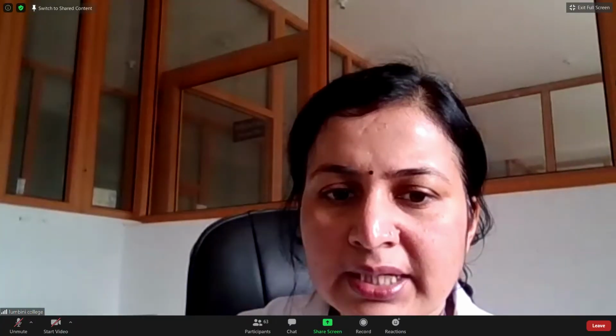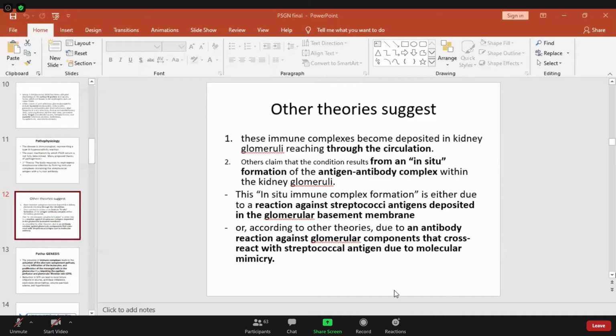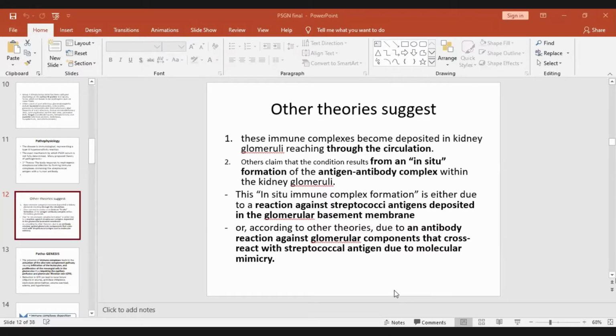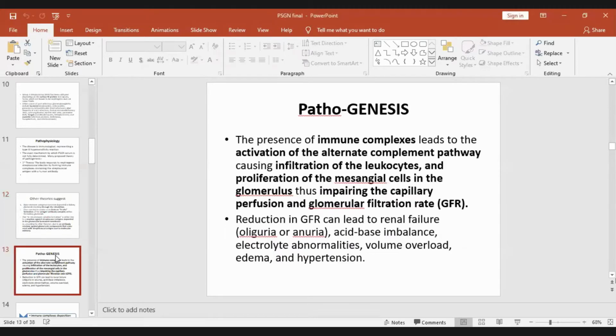But there are different other opinions also. According to some other theories, there is an antibody reaction against glomerular components because of cross-reaction with streptococcal antigen due to molecular mimicry. So pathogenesis is a frequently asked question. So you must know it is an immunological reaction, a type 3 reaction, there is formation of immune complex.